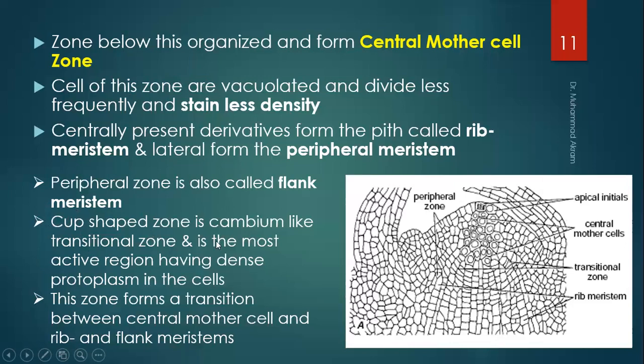The cup-shaped zone is a cambium-like transitional zone and is the most active region, having dense protoplasm in the cells. This zone forms a transition between the central mother cell and the rib and the flank meristem. This is the transition zone that divides the central mother zone from the peripheral zone and the rib meristem. This transitional zone is basically meant for the differentiation of different types of tissues when cells are dividing mitotically.